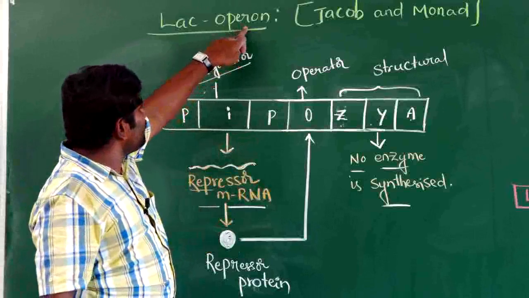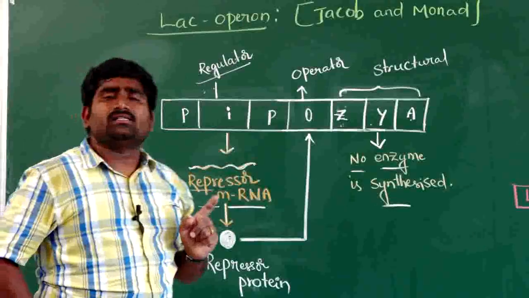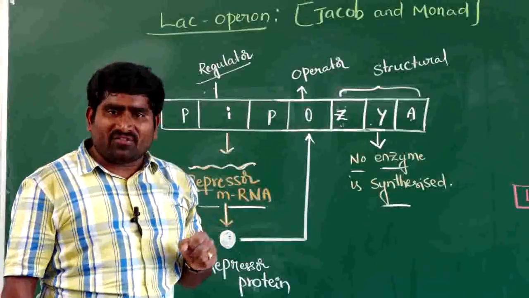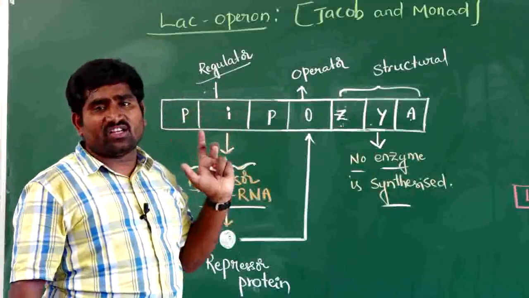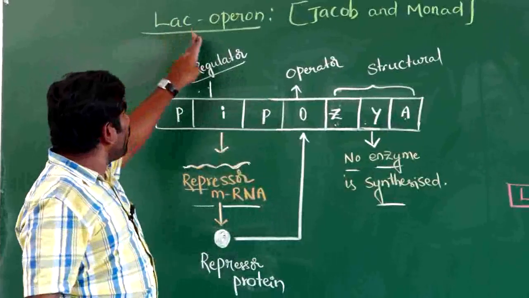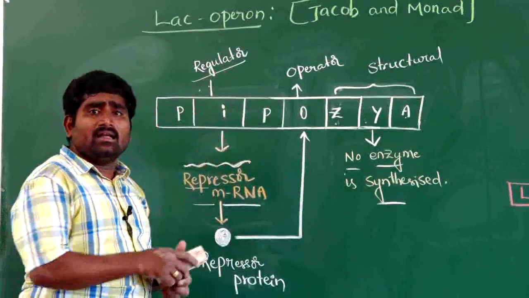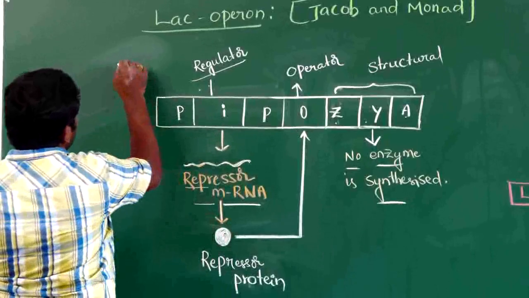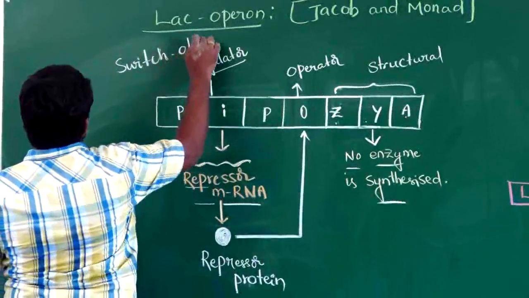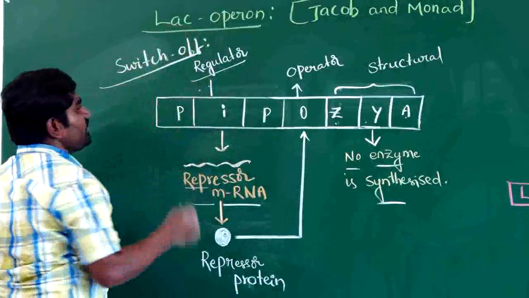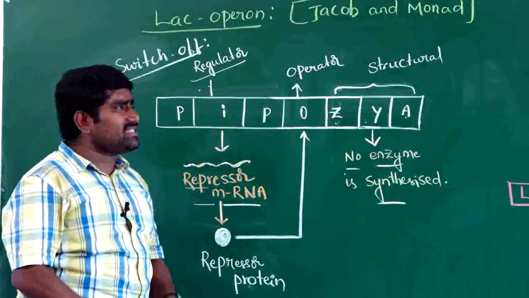First of all, let us see what an operon is. An operon means a group of genes performing a particular function. Now in the lac-operon, there are 2 steps. The first step is the switch off mechanism, and the second one is the switch on mechanism. First, let us see the switch off mechanism.